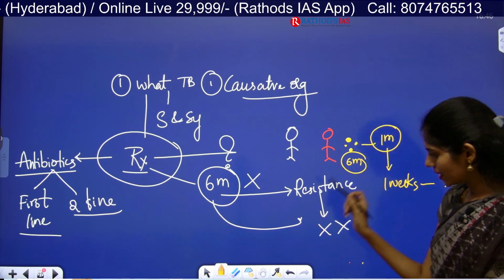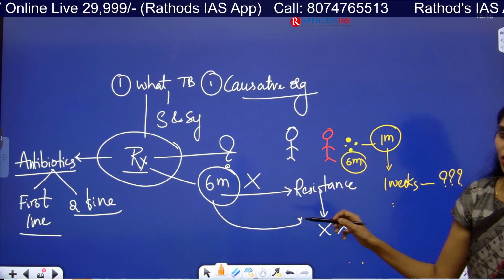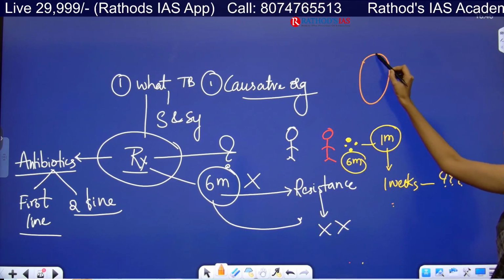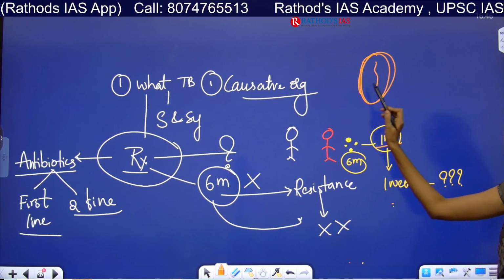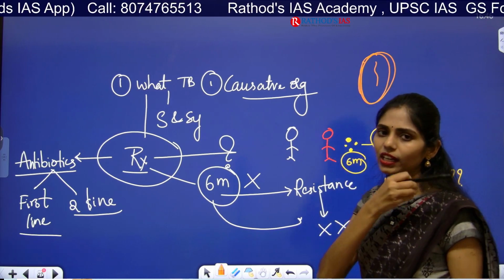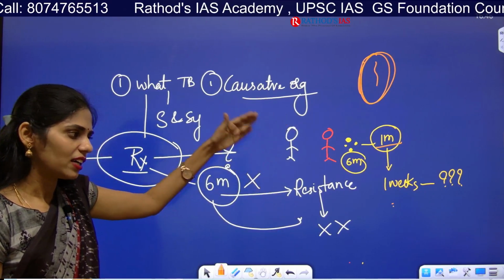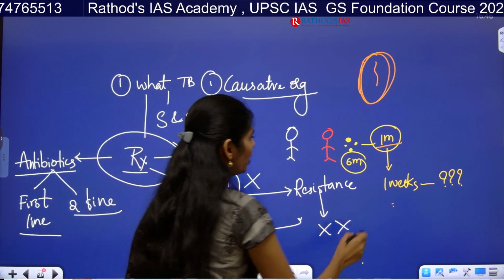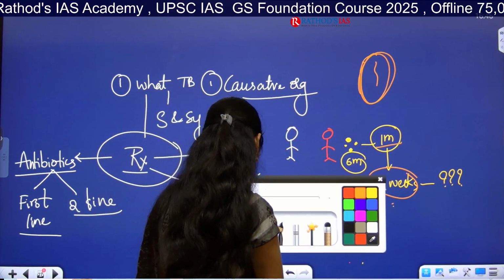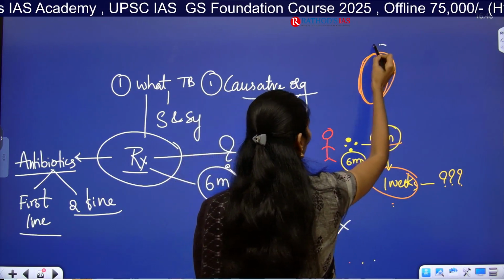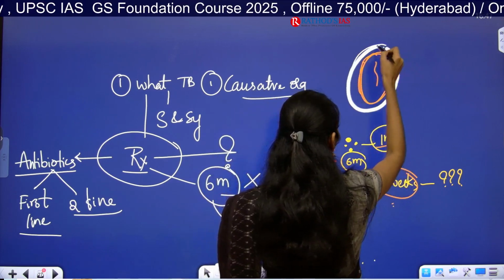Why? Let us take this condition: the medicine given by this doctor acts on the cell wall of this bacteria. Initially, for 1 month, the medicine went and started fighting this bacteria, and the bacteria started decreasing in number. But after 1 month he stopped the medicine, and because of this the bacteria developed one protective shield around itself.